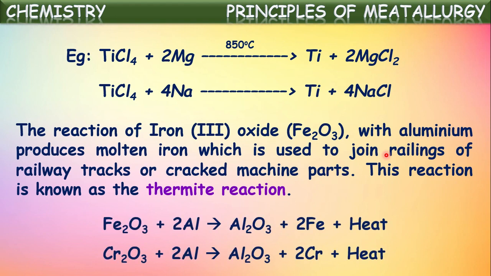See, these are the reactions which occur there. Iron oxide reacts with aluminium, it forms aluminium oxide and iron. Because of the evolution of a large amount of heat energy there, this iron obtained will be in the molten state. In a similar way, chromium oxide reacting with aluminium gives pure chromium metal in the molten form.